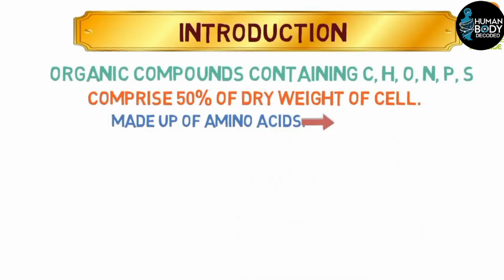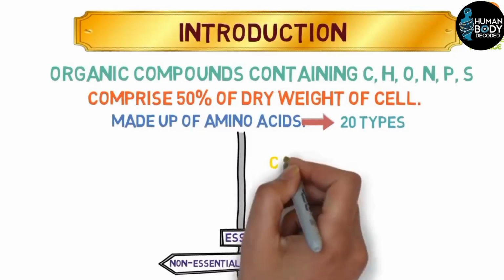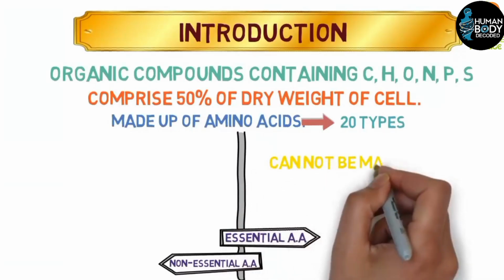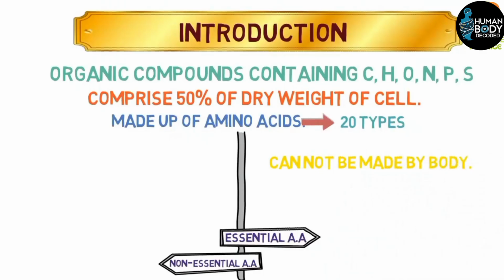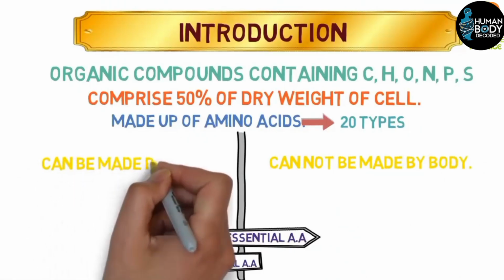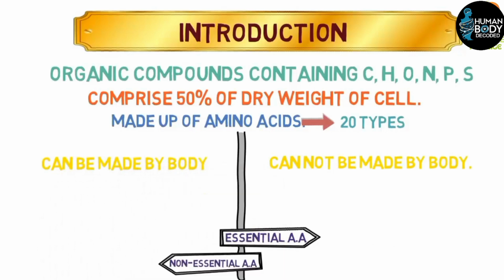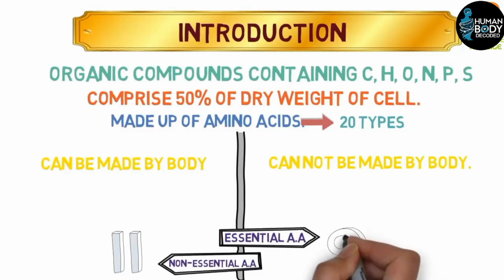There are 20 types of amino acids, and we have divided them into two categories: essential amino acids and non-essential amino acids. What are essential amino acids? The amino acids that cannot be synthesized by the body, so they must be obtained through food. What are non-essential amino acids? The amino acids that can be synthesized by the body. Did you know that there are 11 non-essential amino acids and 9 essential amino acids?